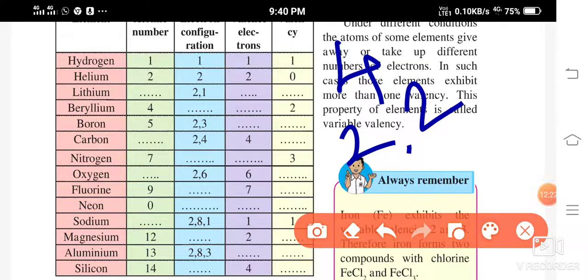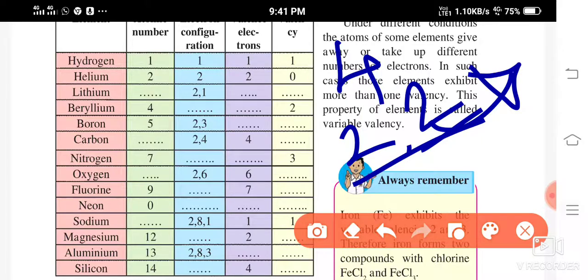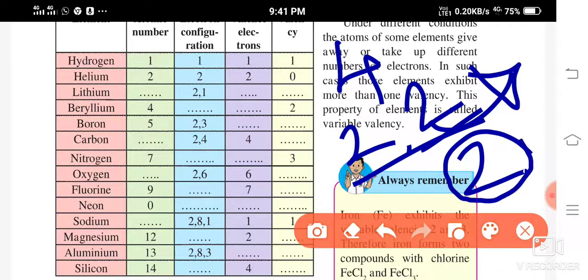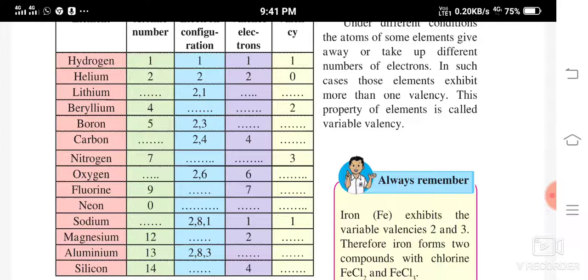It's easier to give away the 2 electrons. So the valence electrons are 2, with electronic configuration 2 and 2. Two electrons take part in the reaction, so the valency is 2.